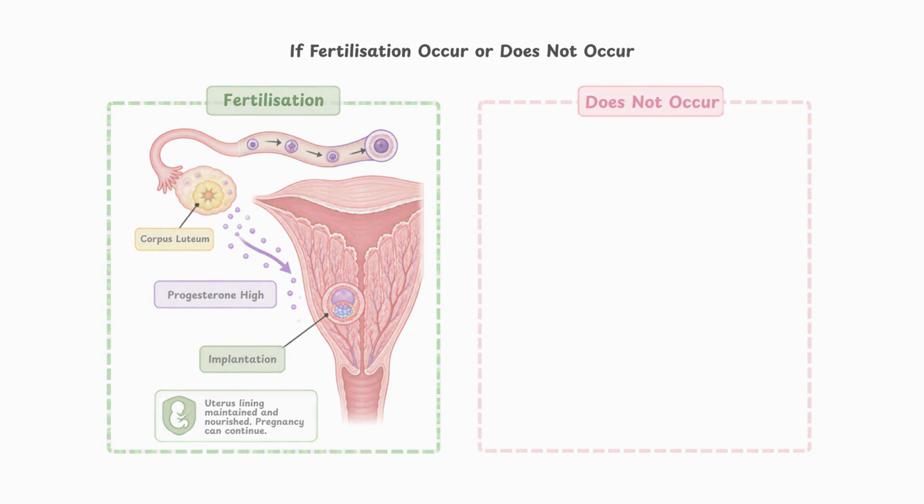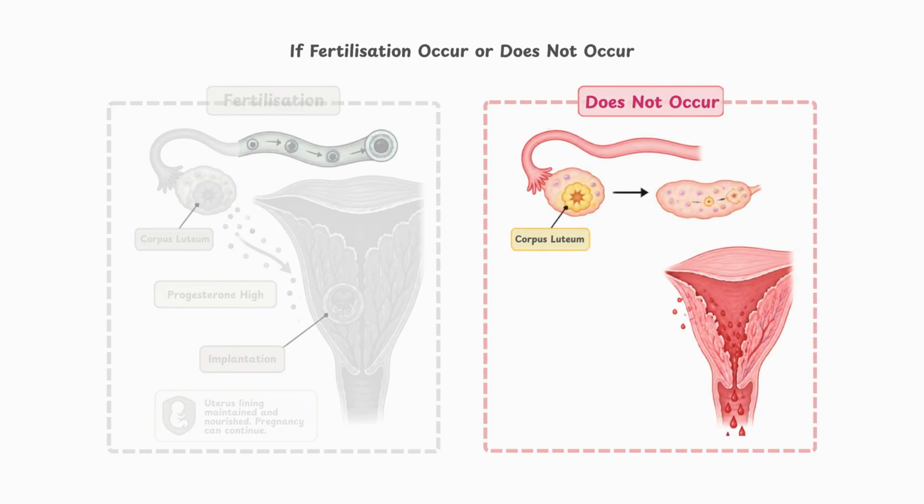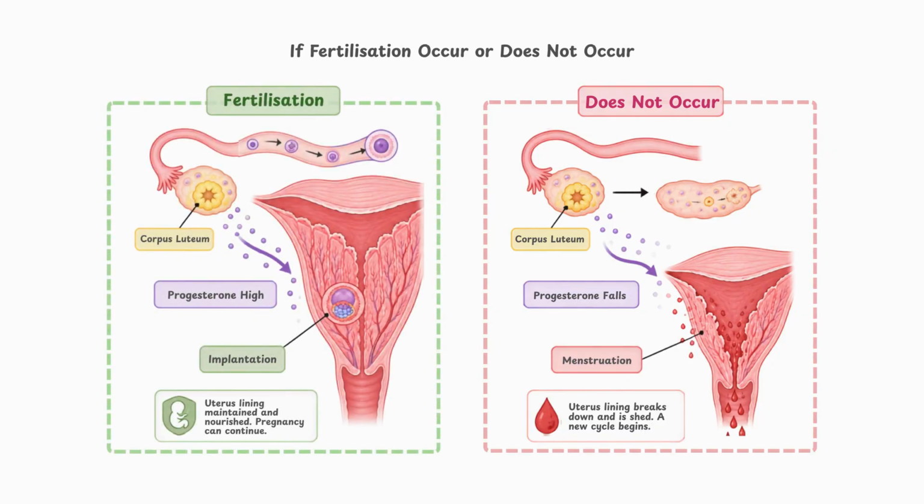But what happens if fertilization does not occur? In that case, the corpus luteum breaks down. Progesterone levels fall. Without enough progesterone, the uterus lining can no longer be maintained, so it begins to break down. This leads to menstruation, and the menstrual cycle starts again.